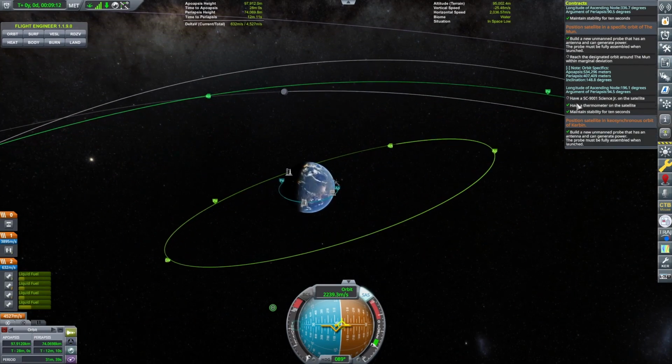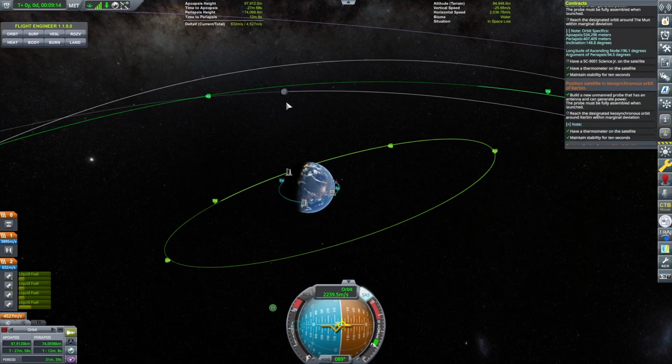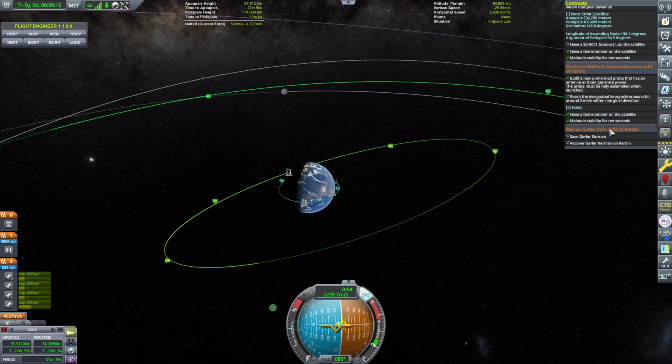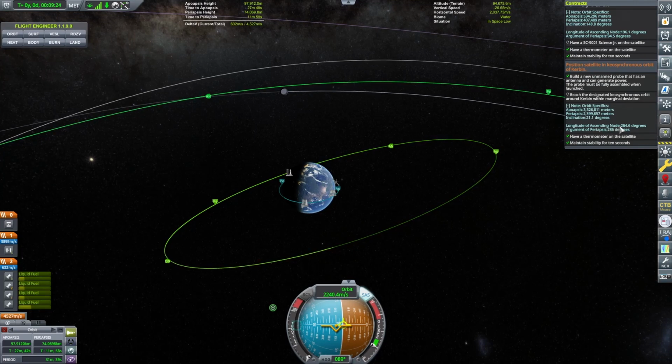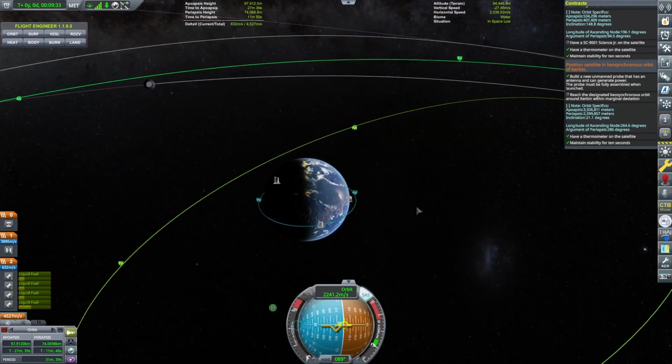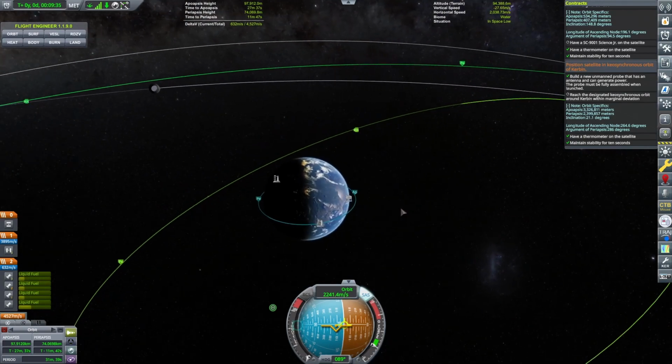Okay, so that's pretty far out. That's gonna be a tough one to do because the moon's gonna kind of... I might not do that one actually. Okay, so this one. Let's see. The longitude of ascending node is 264.6, and the argument of periapsis is 286. The inclination is 21.1 degrees.